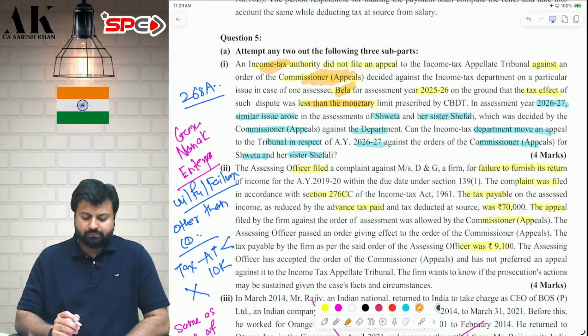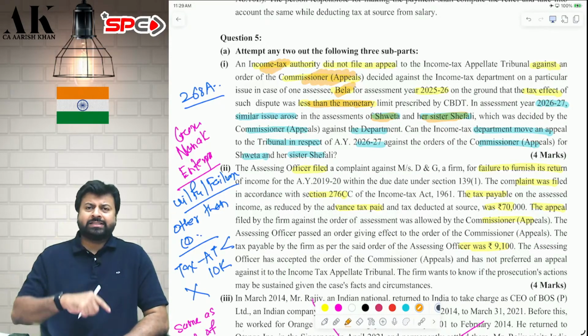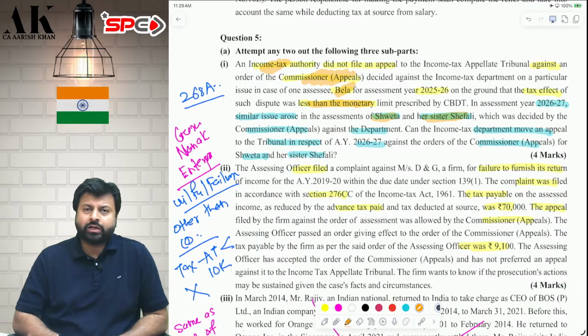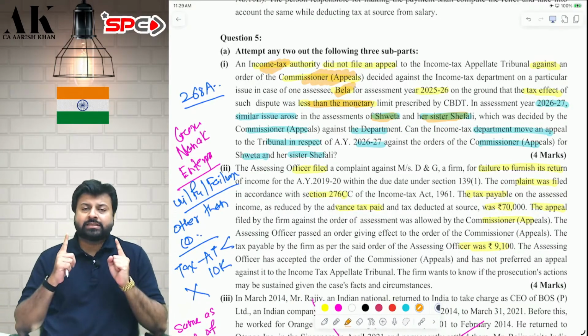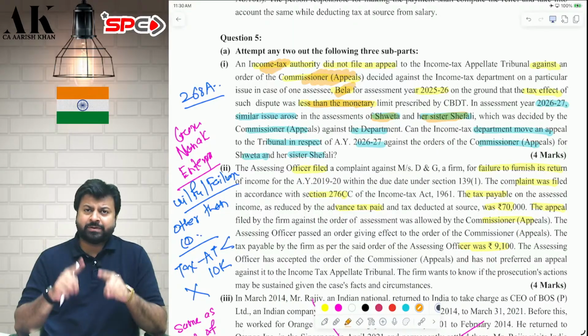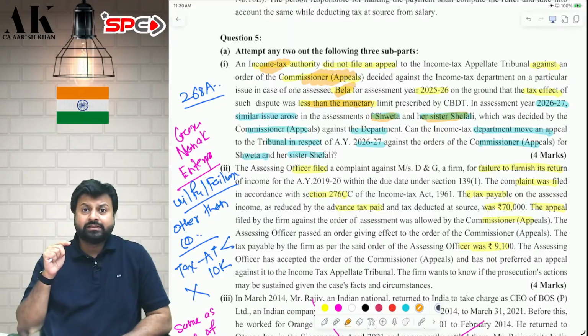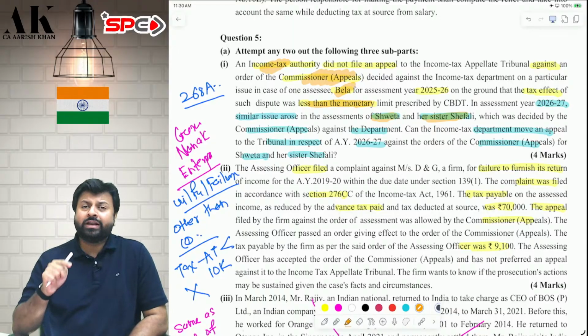Now the question is, a similar issue arises in the case of Shweta and her sister Shefali. Can they give the example of Bela and say, in the case of Bela, you have not appealed, why are you appealing in my case? No, you cannot say. This section is assessee specific. This section is year specific. Even Bela cannot say it next year. This is very specific to Bela only for this year.